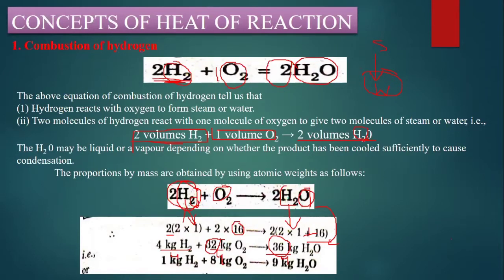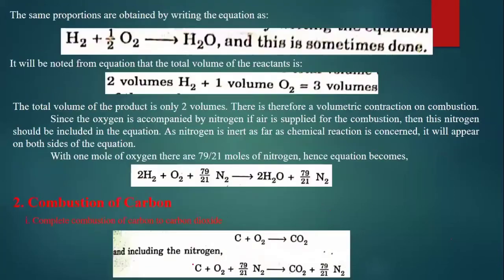So 9 kg of water we are going to get. If we divide the whole equation like that, this is nothing but the mass analysis. So for 1 kg of hydrogen and 8 kg of oxygen, if we react, we are going to have 9 kg of H2O. In that way we are going to do the mass analysis here.